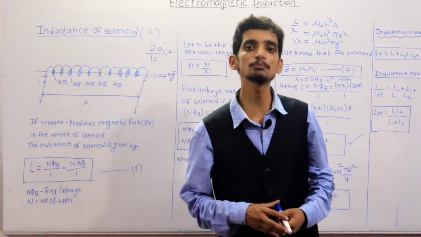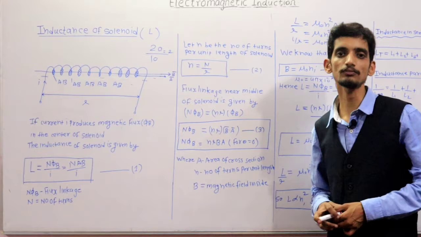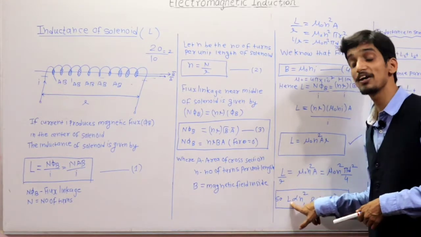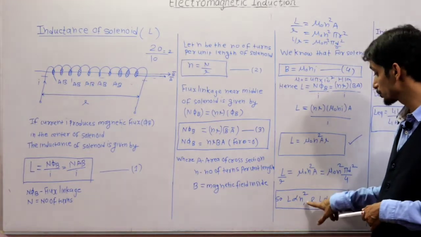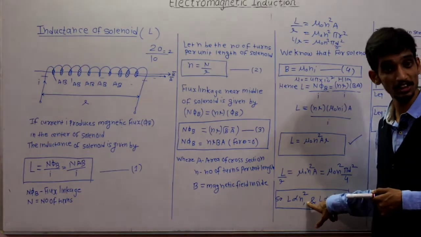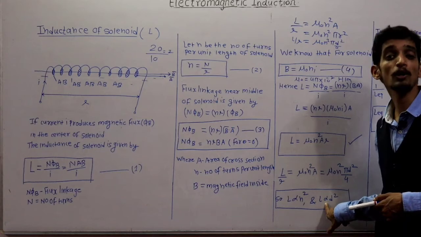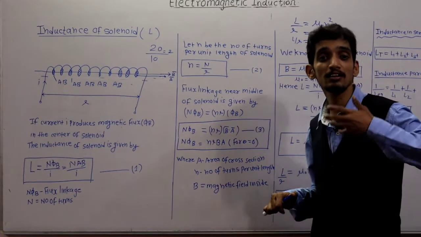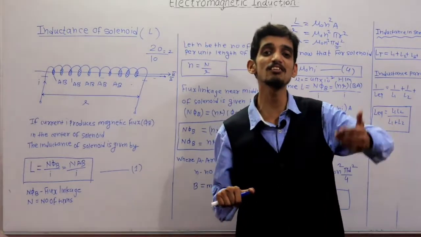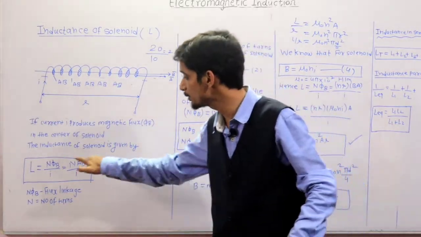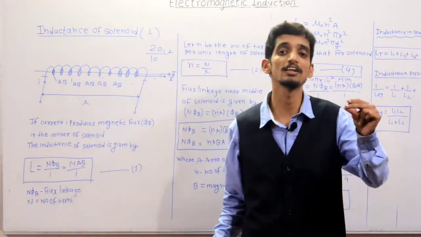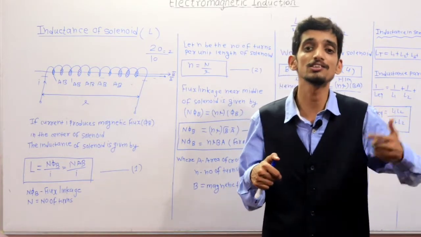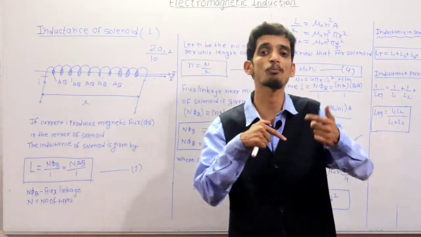Okay, so from this particular expression, the self-inductance of a solenoid is proportional to the square of the number of turns per unit length and the square of the diameter of the coil. It means if you want to increase the self-inductance L, the number of turns should be increased. Inductance means winding of the coil in the form of turns.